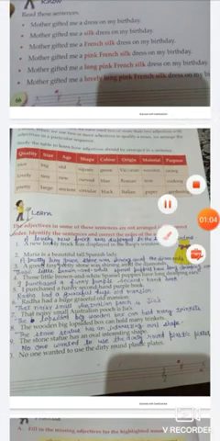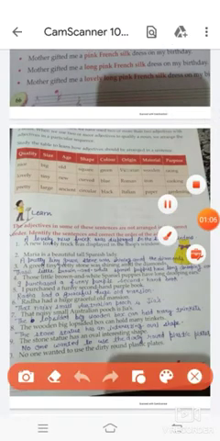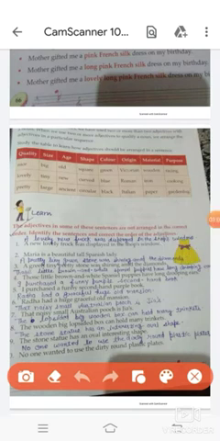So students, in this chapter we have read about quality, size, age, shape, color, origin, material, purpose. These are all adjectives, but there is a sequence for writing them.